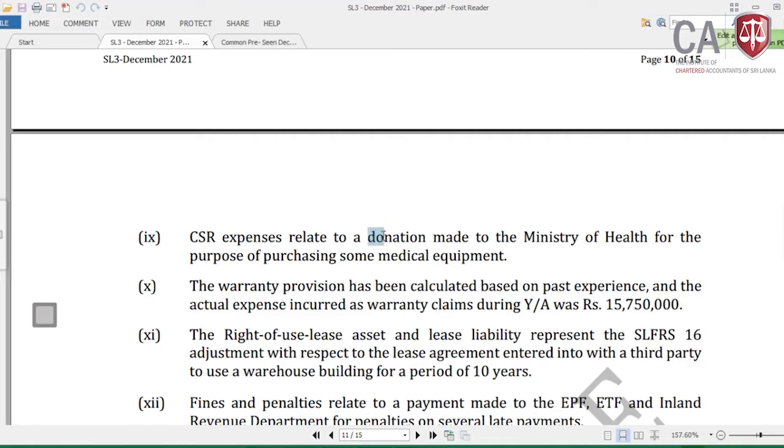It's a donation made to the Ministry of Health. What does that mean, Lamai? This is a donation to the government under section 52 with reference to the 5th schedule. Then it is a donation to the government in any kind. We can take it as any kind, that means in money or by way of goods.